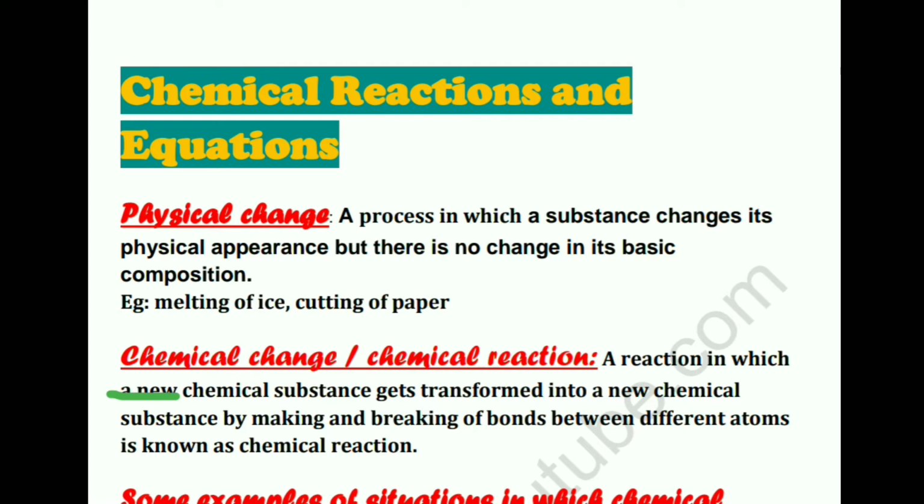And you also need to know that generally physical changes are reversible, meaning you can get the original substance back, but chemical reactions are generally irreversible. There are exceptions, but generally they are irreversible, meaning you cannot get the original substance back. Now we have many examples of chemical changes.